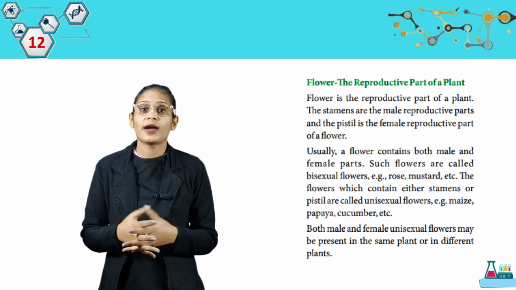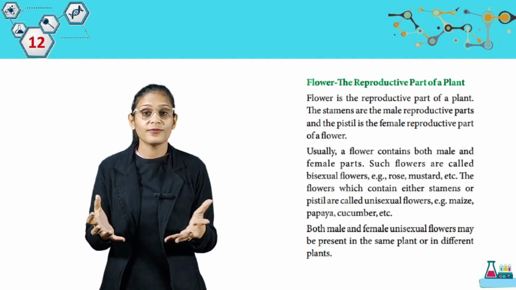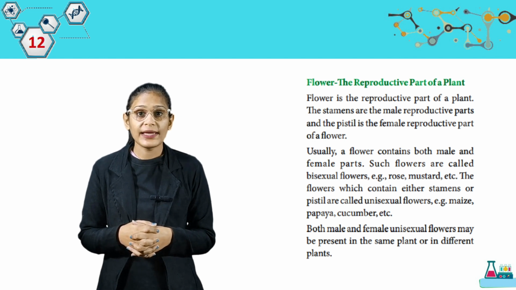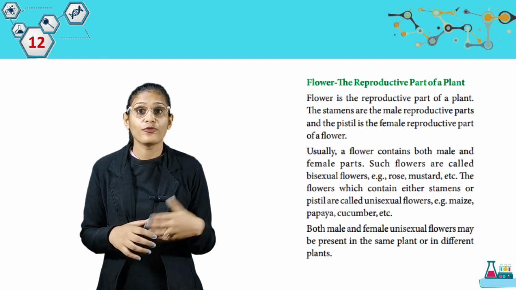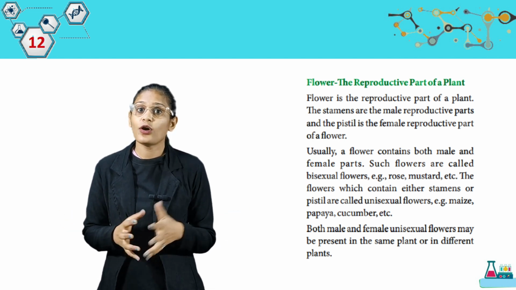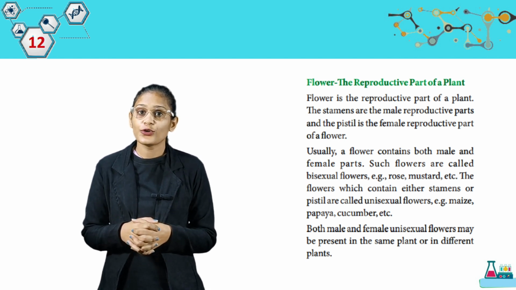Flower is a reproductive part of a plant. The stamens are the male reproductive parts and the pistil is the female reproductive part of a flower. Usually a flower contains both male and female parts. Such flowers are called bisexual flowers, example rose, mustard, etc. The flowers which contain either stamen or pistil are called unisexual flowers, example maize, papaya, cucumber, etc.